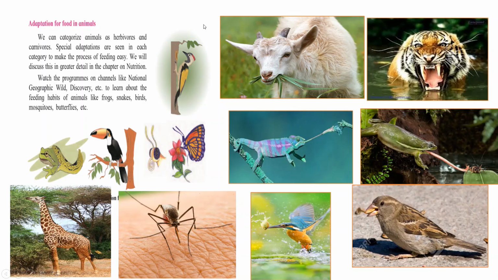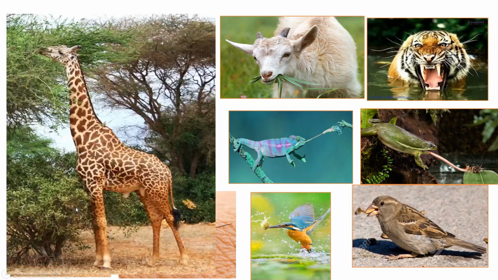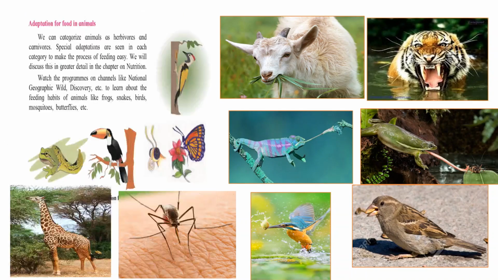And the woodpecker has a very strong and sharp beak, which helps it to drill trees and eat insects. The woodpecker depends on trees for its food and for shelter. And there is a very uncommon neck in the giraffe. Here you can see the neck is very long. The uncommon neck of a giraffe helps it to eat the leaves from the top of the tree. And these are the various adaptations in animals for food.